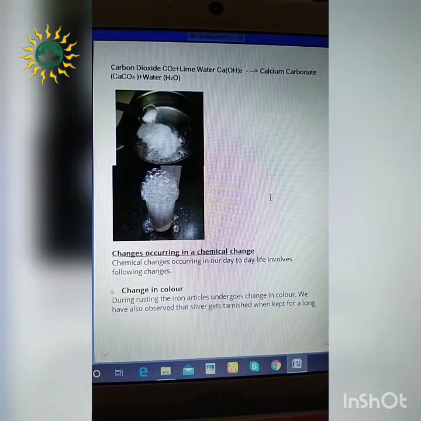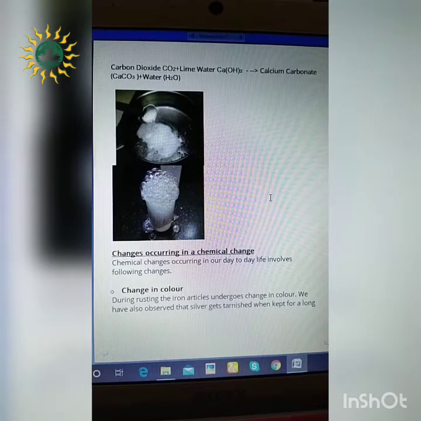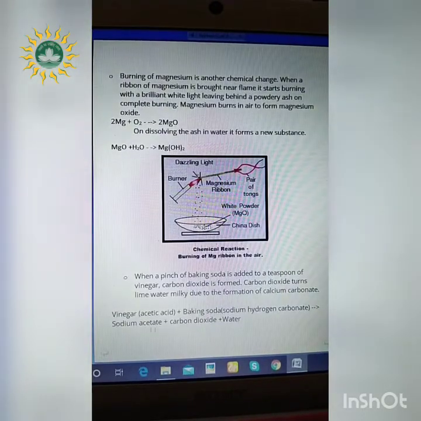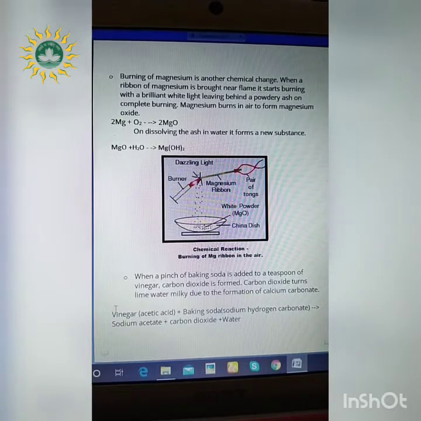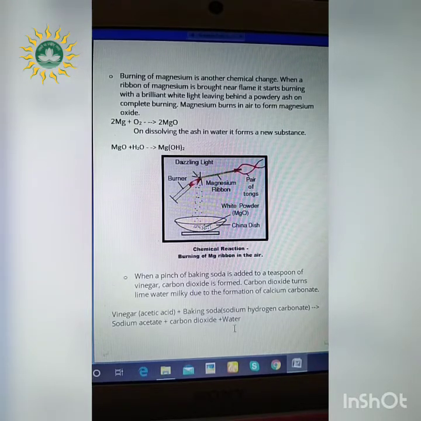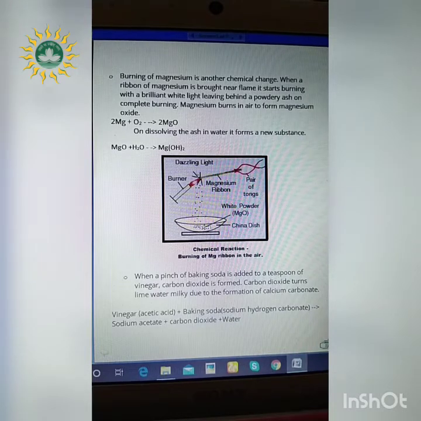And because the formation of bubbles is present, we can say that carbon dioxide is being evolved here. So again, we'll move on to the reaction. Vinegar, which is also called acetic acid, plus baking soda. What is the chemical name? Sodium hydrogen carbonate. It forms a new compound which is called sodium acetate, and as we can see, bubbles are being seen. So carbon dioxide is evolved and water is also present.